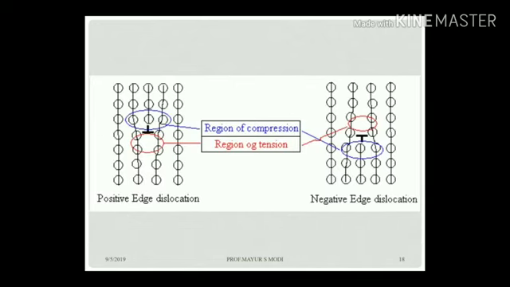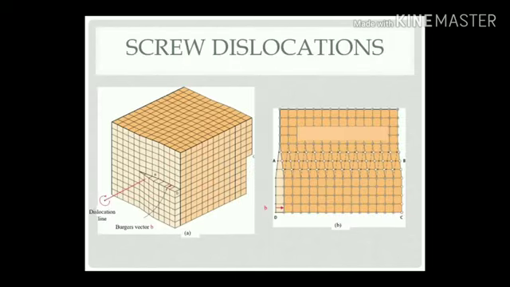You can see that if the one extra line of atoms is added at the top position, that is considered a positive edge dislocation. If it is found at the bottom of the structure, it is called a negative edge dislocation. Screw dislocations.